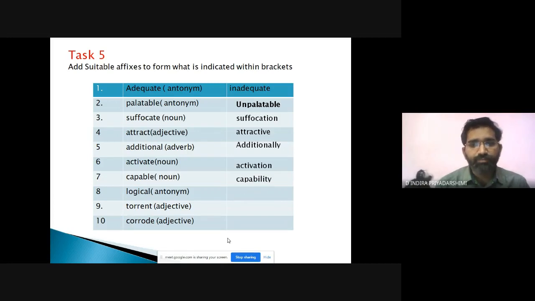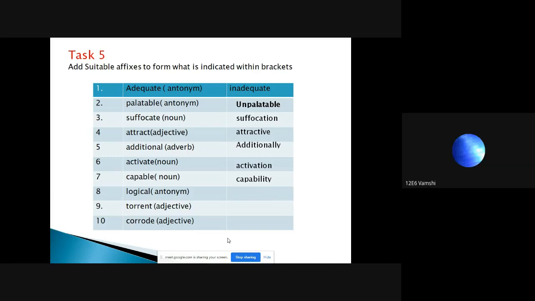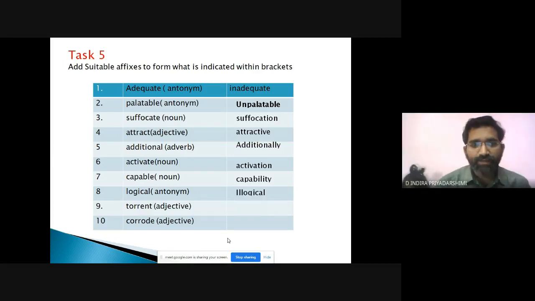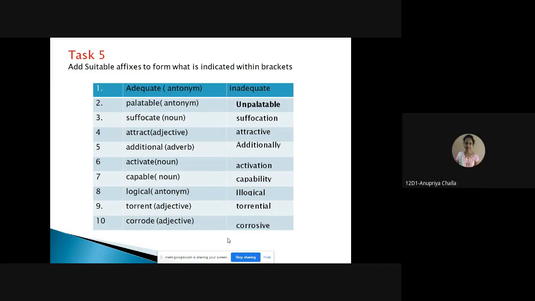Logical into antonym: illogical. Torrent into adjective: torrential. Correct into adjective: corrosion, corrosive.